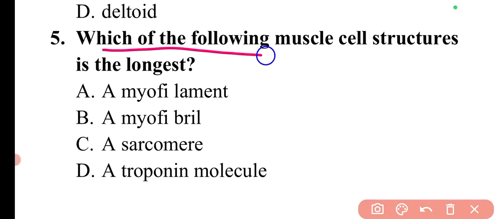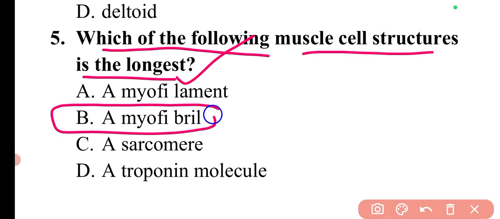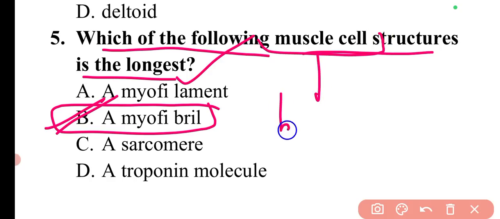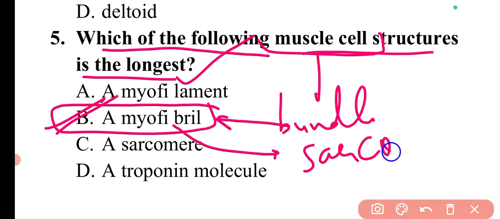So the question is, which of the following muscle cell structures is the longest? So the longest muscle cell structure is myofibril. So here option B will be the correct answer. So a muscle cell is a bundle of myofibrils, and these myofibrils contain many sarcomeres joined end to end.